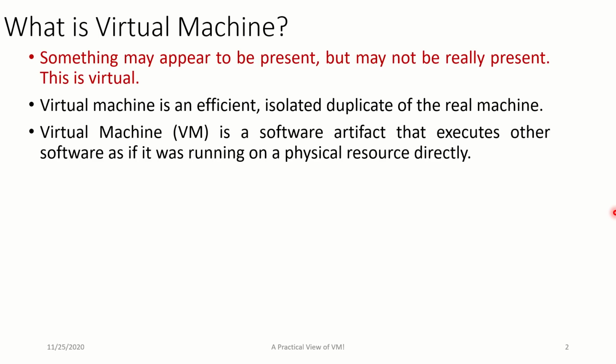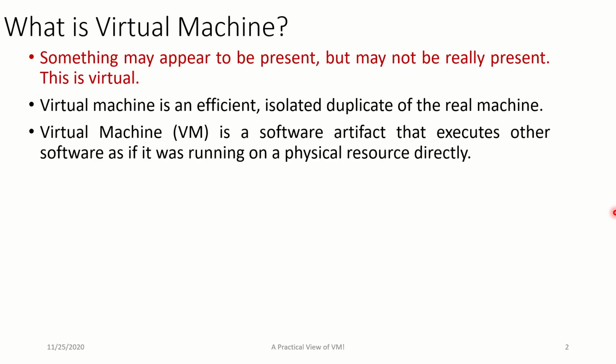But the most important point is that this can be done without spending so much investment, without spending so much effort. All this can be done with ease. It is easy, frugal, and manageable as well. A virtual machine is a software artifact. Remember, it is fundamentally a software setup which helps you in duplicating, in getting a clone of another operating system. It is going to run on the physical hardware, which is nothing but your PC. It will still utilize the resources that you have in the PC, but it is going to get you the cloned version of the operating systems.